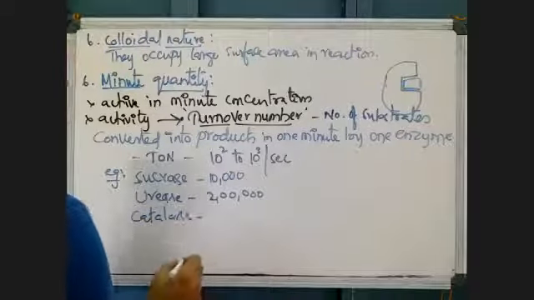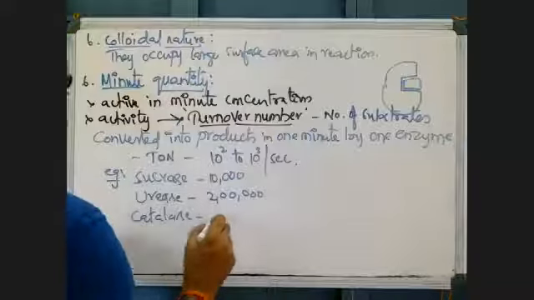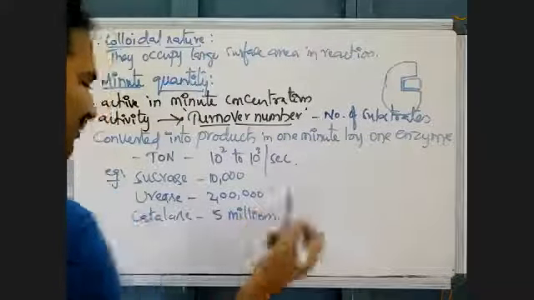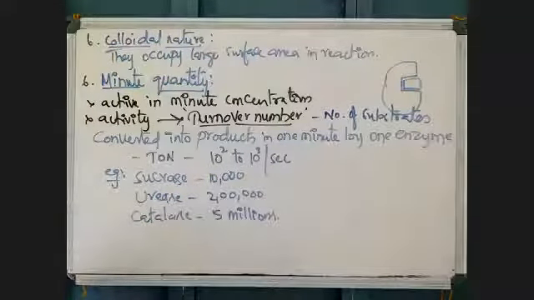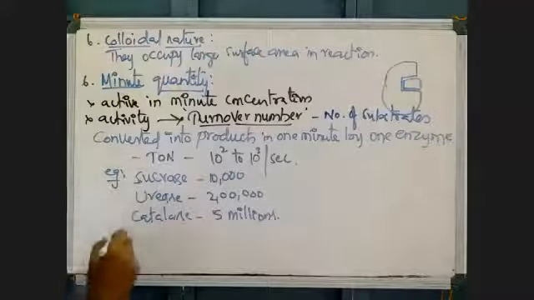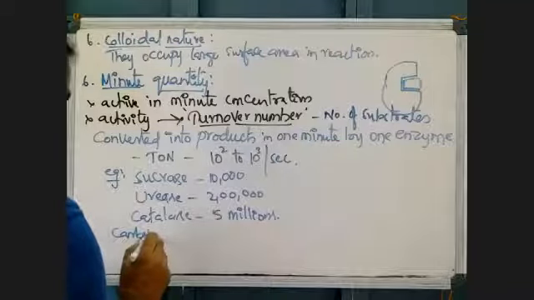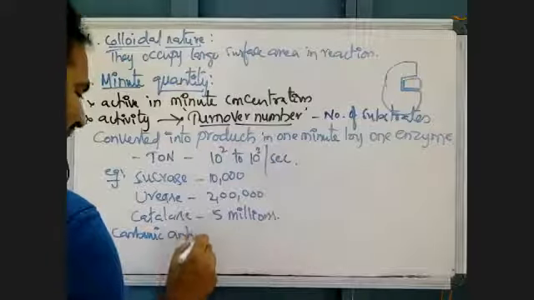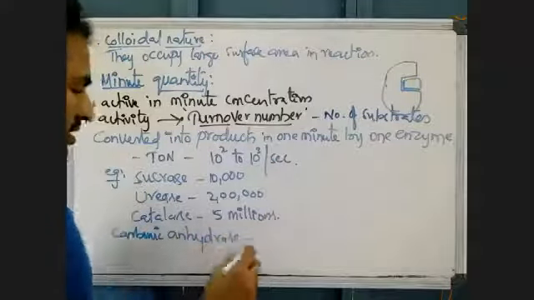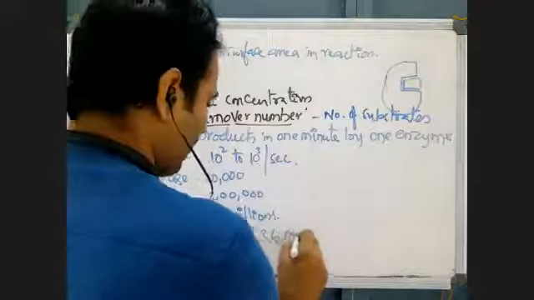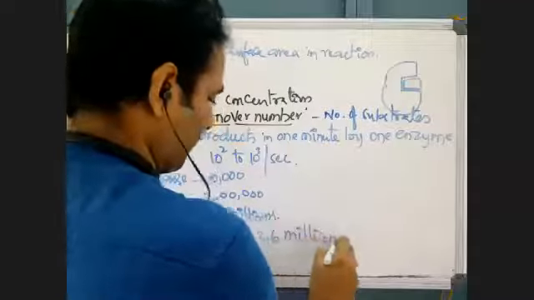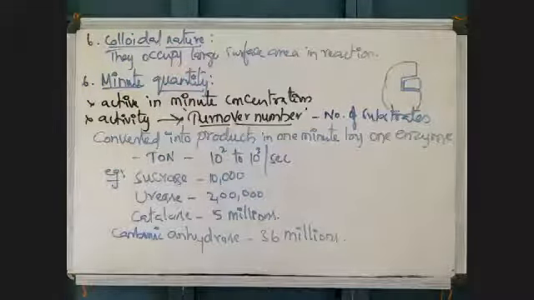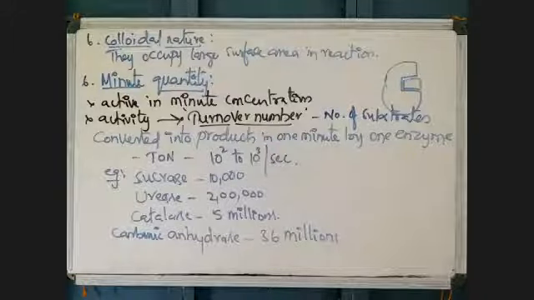Catalase is an enzyme that can break down hydrogen peroxide, around 5 million, that is 50 lakhs. Carbonic anhydrase has a turnover number of 36 million.